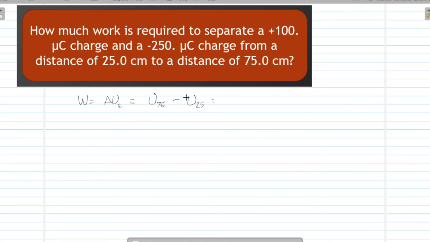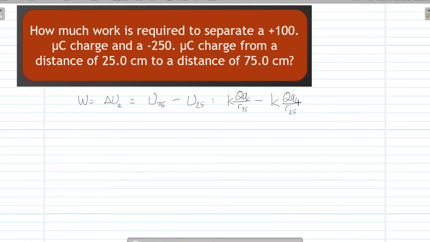And replacing U75 and U25 with the formulas, that's K times big Q times little q over R75, which is going to be 75 centimeters or 0.75 meters, minus K times big Q times little q over R25.